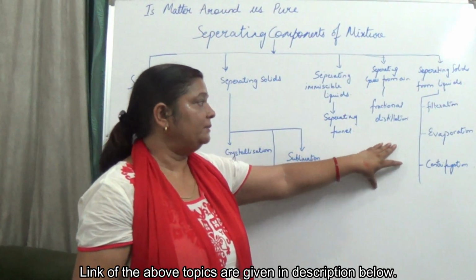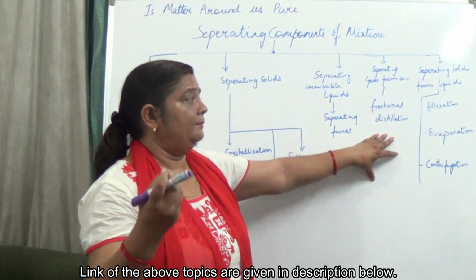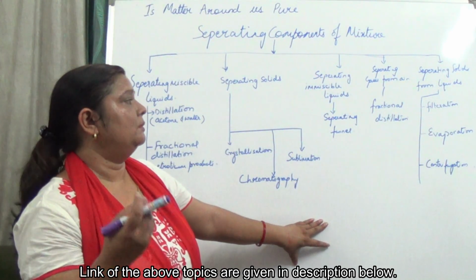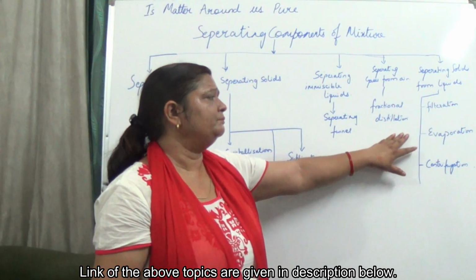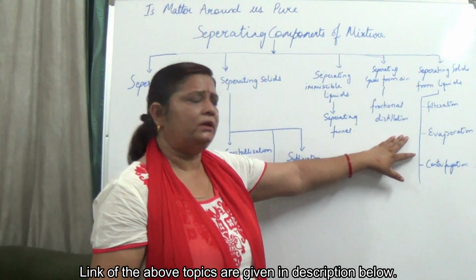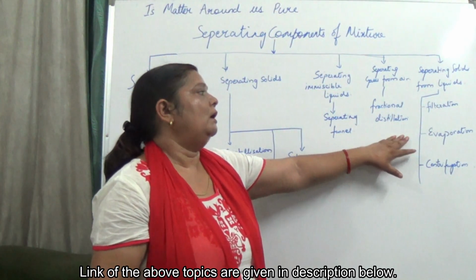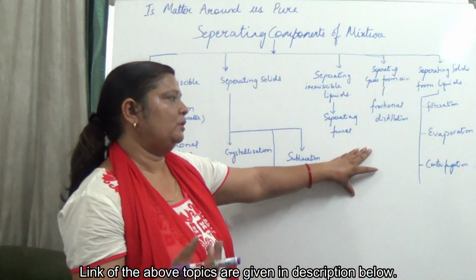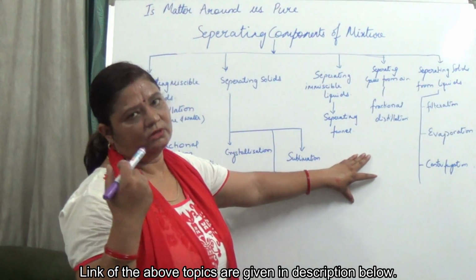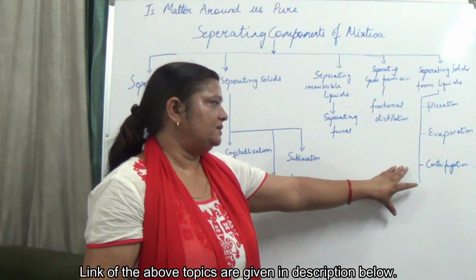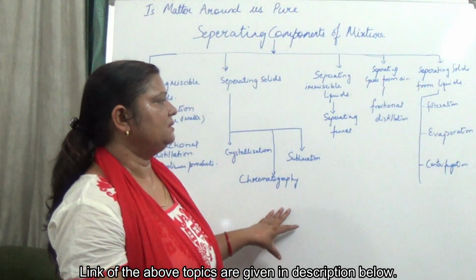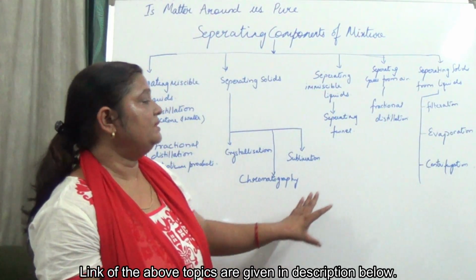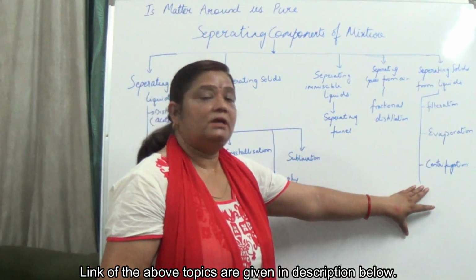Evaporation: if you have dyes of ink and water, or sugar and water, you just heat it and you get the salt or sugar left on the china dish while the water evaporates. Centrifugation: cream can be separated from milk by centrifugation.